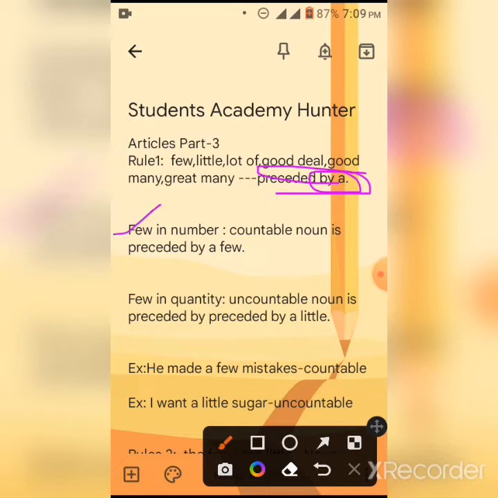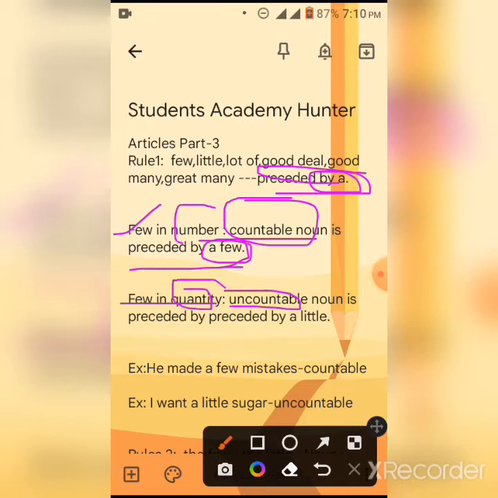Few in number. Countable noun is preceded by a few. Okay, a few. Few is used with countable nouns. Few in quantity, that means uncountable noun. Quantity means uncountable noun. Number is countable noun. Few in quantity, uncountable noun is preceded by a little. That means a little is used with uncountable nouns.